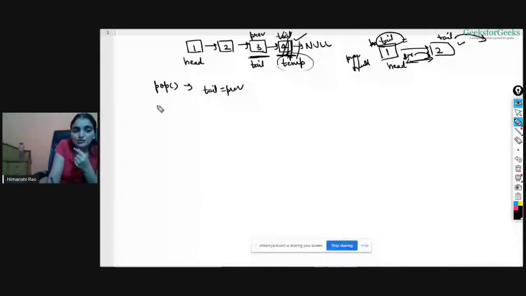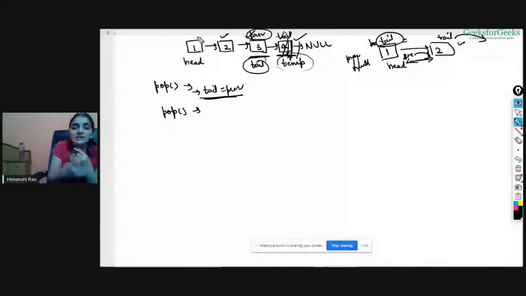Now say again I want to delete. If I want to delete it again, what you need to do? Again, you can delete it with the help of this previous and tail if you want to delete. But you again need to do tail is equal to previous. But how will you do that? Your previous is here. There is no previous here or here.